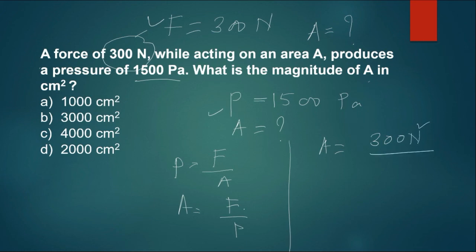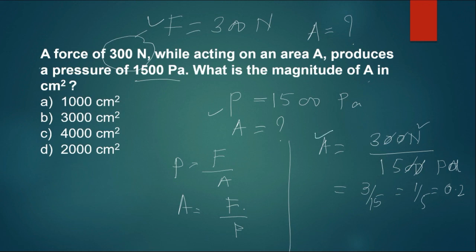And pressure is 1500 PA, that is Pascal. So you get 3 by 15, which is equal to 1 by 5, is equal to 0.2.